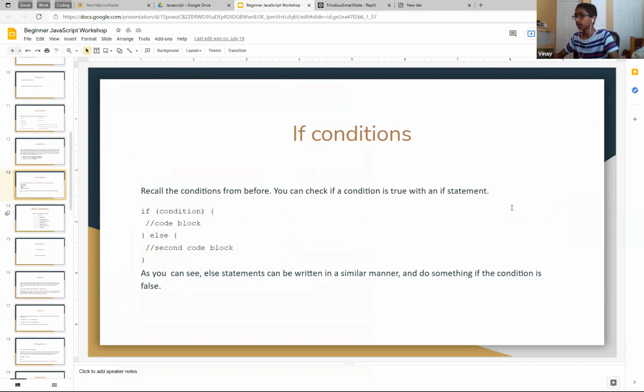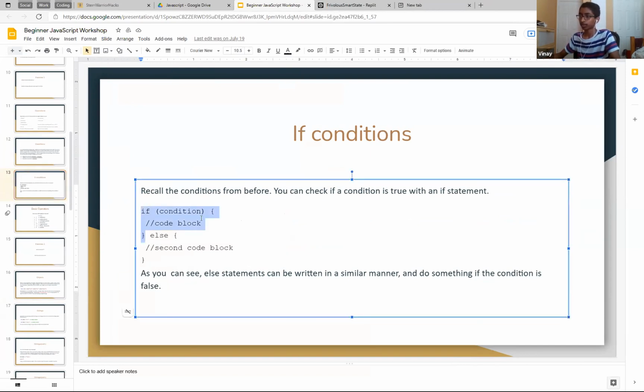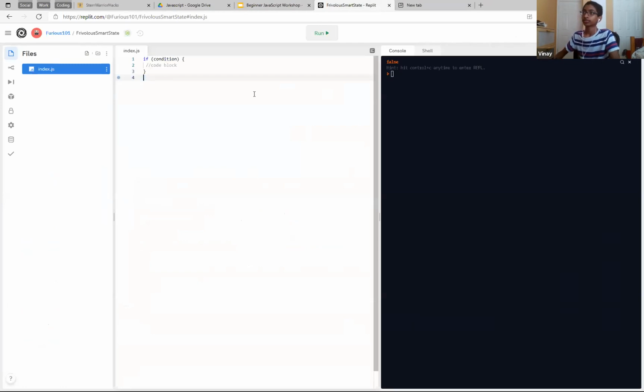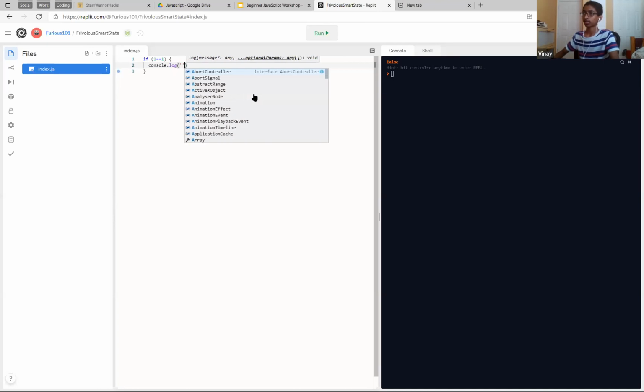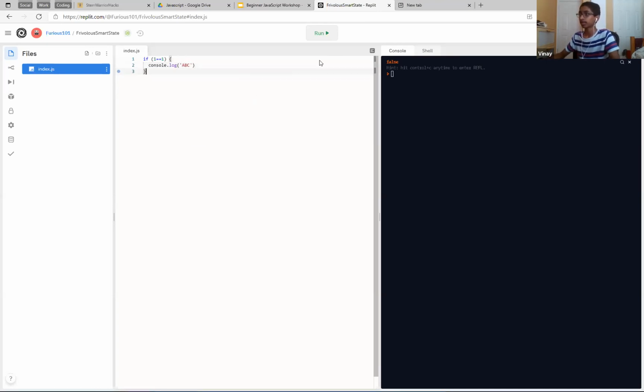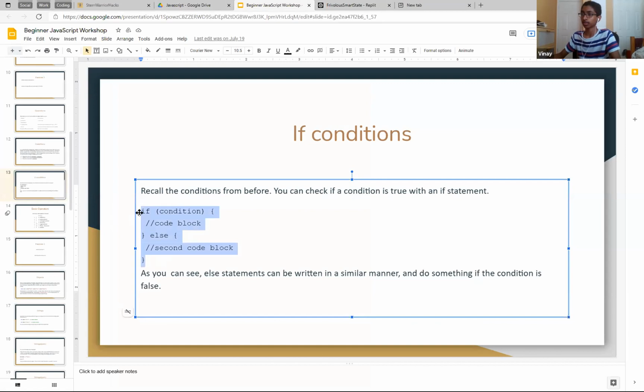Now we go into if statements. You can check if a condition is true with an if statement. Let's just do a small demonstration. If 1 is equal to 1, I really wonder what that will be, guys. Take this out and then console log. This is just a demonstration. ABC works like a charm. So it just checks if the condition is true, and then it does the code block.